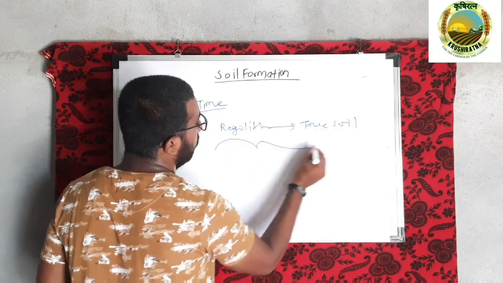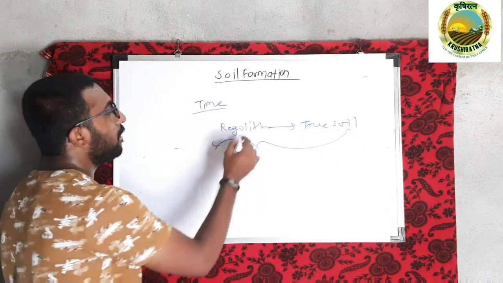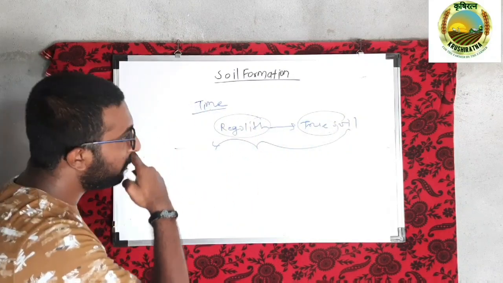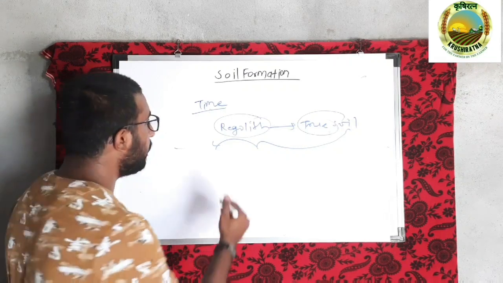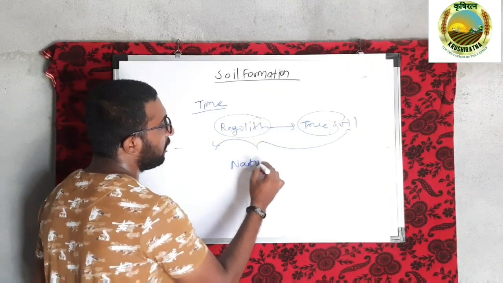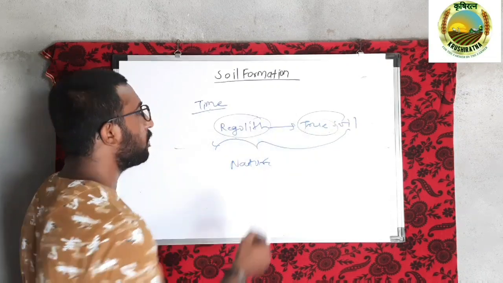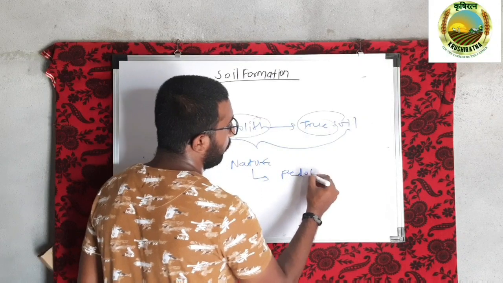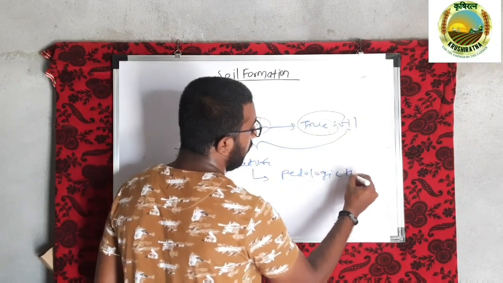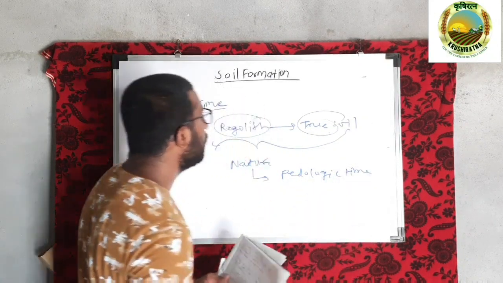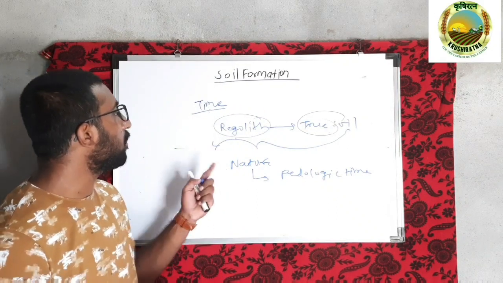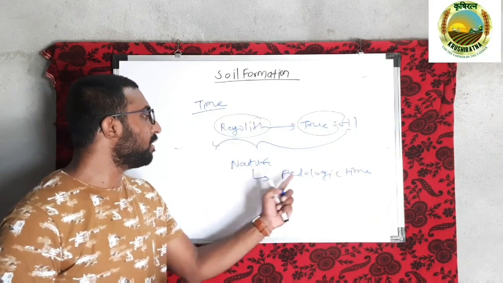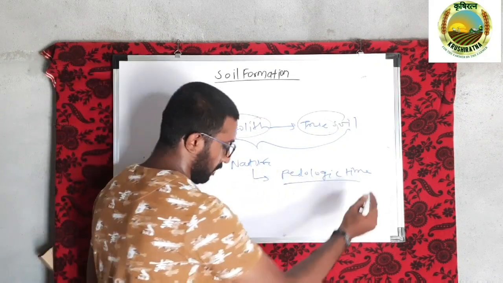So this time period from conversion of regolith to the true soil is considered as time in the process of soil formation, and the time taken by nature to convert the regolith into the true soil is considered as pedologic time. Okay. Pedologic time. The time taken by nature to convert the unconsolidated mass of rock or a regolith or a parent material into the true soil is the pedologic time.